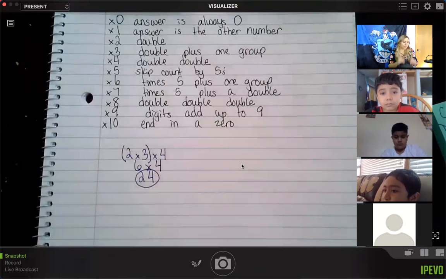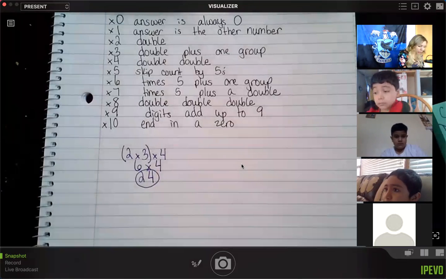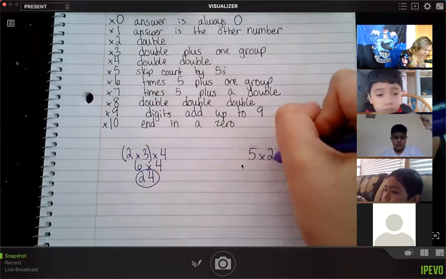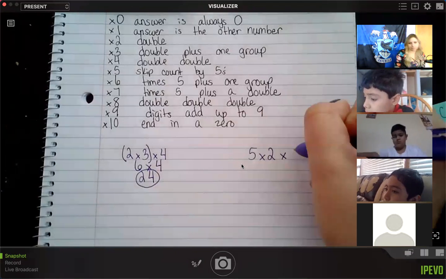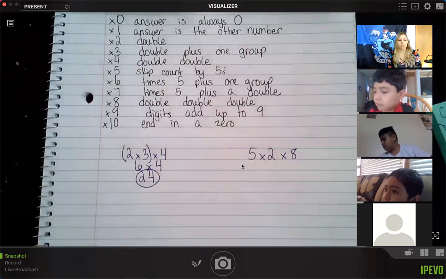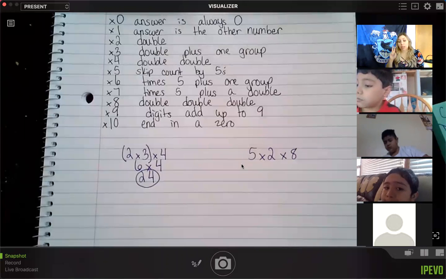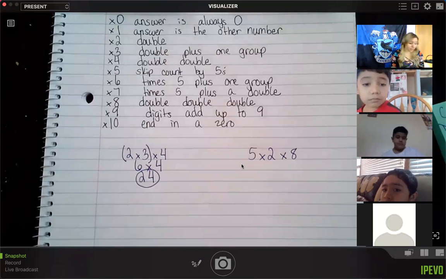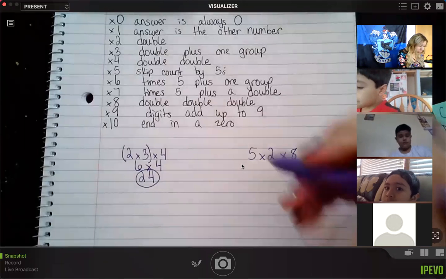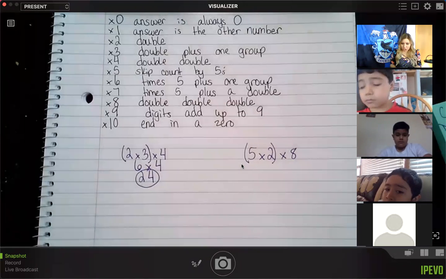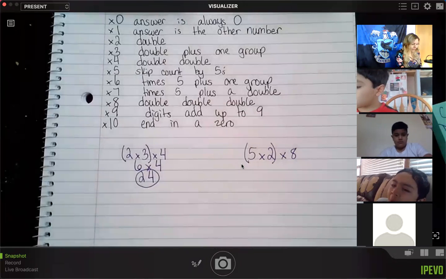So let's do one more. Let's do 5 times 2 times 8. Ooh, some bigger numbers here. Now remember, I like to choose the 2 smallest numbers because it's going to make it easier for me to multiply in my next step. So I'm going to do 5 times 2. I know 5 times 2, don't I? 5 times 2 is 10.